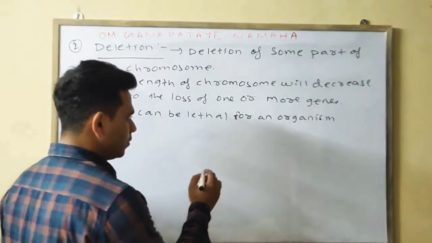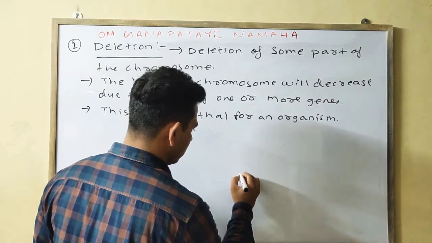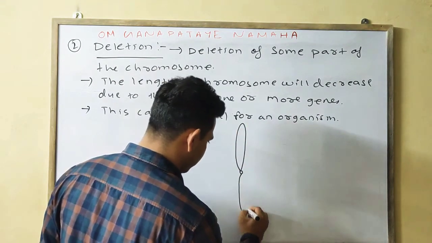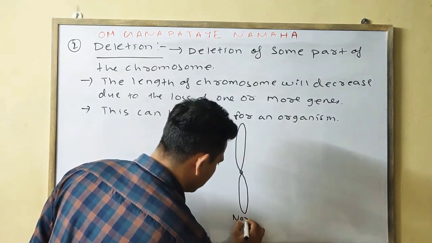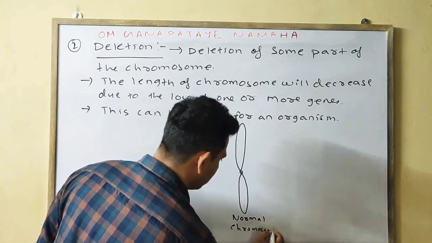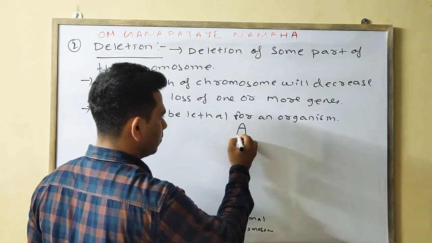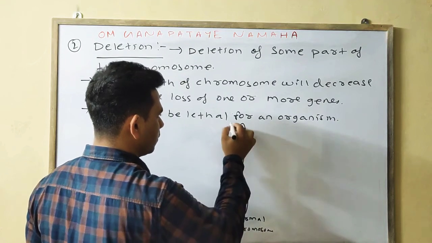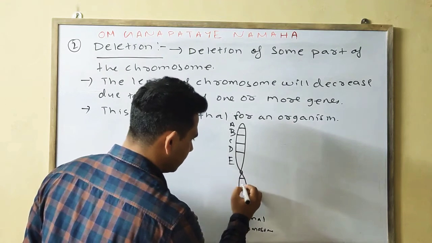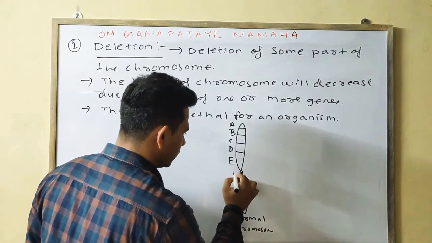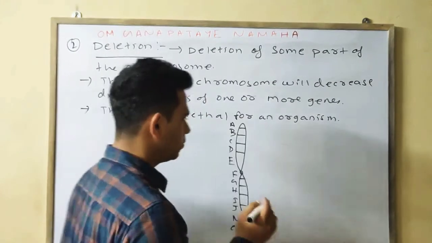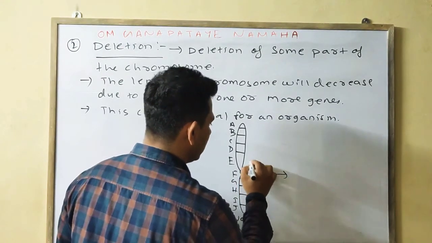Okay, we will also do that by a diagram. Suppose this one is the centromere and this one is a chromosome. This one is your normal chromosome: A, B, C, D and E. Similarly, F, G, H, I, J. This is the normal chromosome. What happens in the case of deletion?